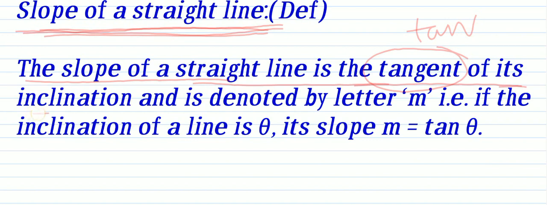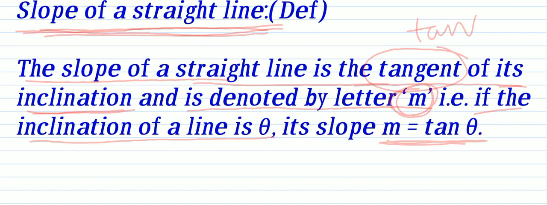Tangent of its inclination means simply tan theta. It is denoted by the letter m. Very, very important: slope means m. If the inclination of a line is theta, then slope is equal to tan theta. That is all I am telling. Slope is denoted by the letter m. So m is equal to tan theta. Hope you understand.